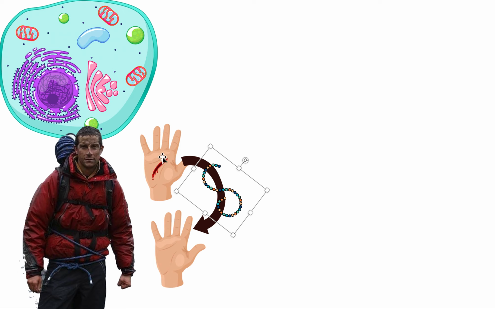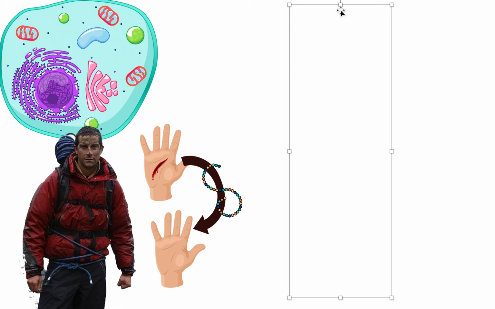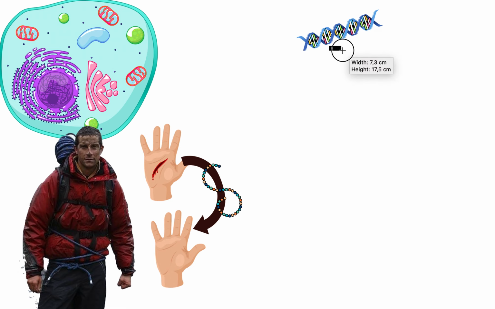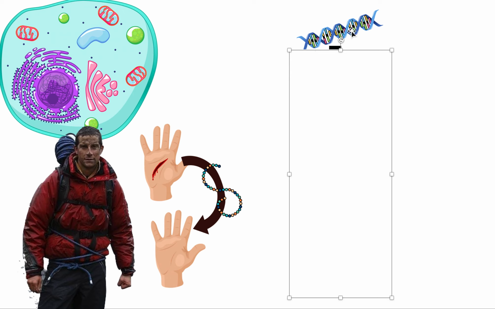Now, the cells of his body will make this protein. How? So step one is we have to go to this nucleus. This is our beautiful cell, and we're going to care a lot about the nucleus. Why? Because the nucleus serves as the instruction manual. This is the code that codes for everything, all the proteins in our body.